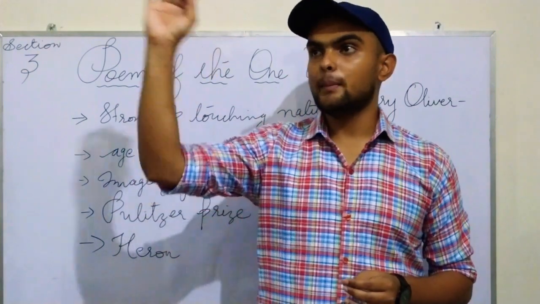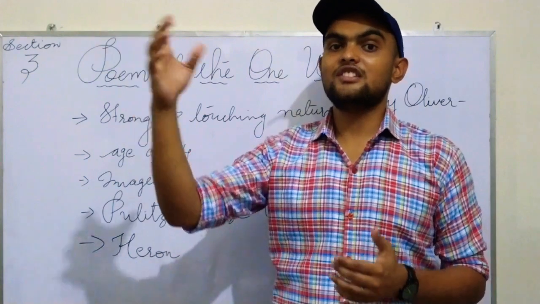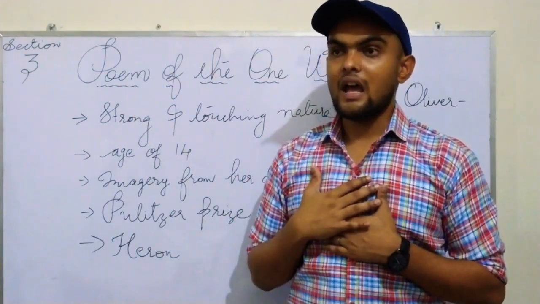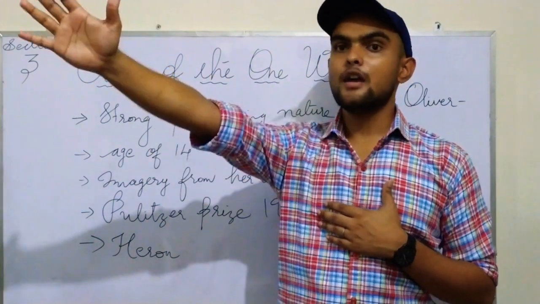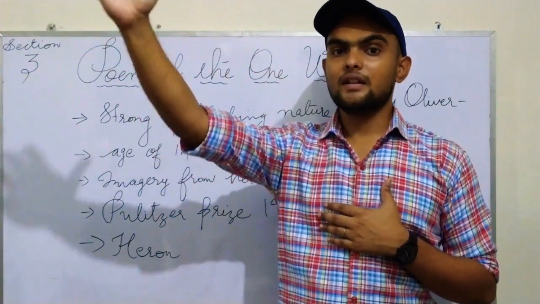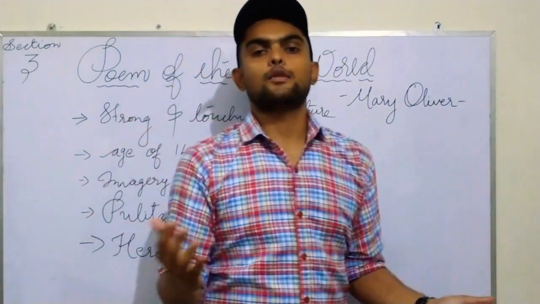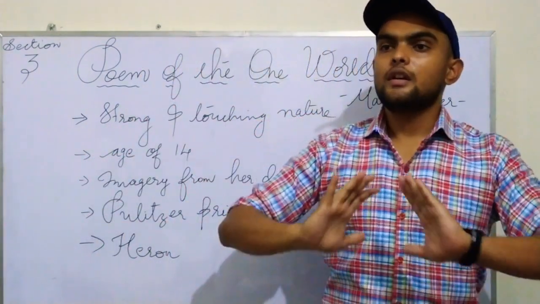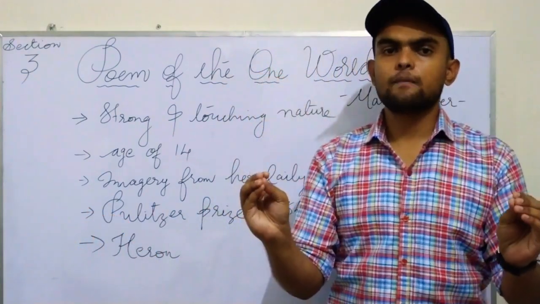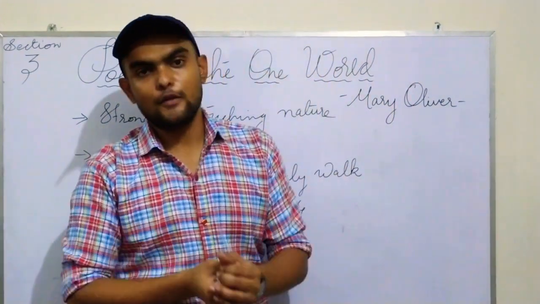While she saw the bird, she thinks how beautiful the bird is, just like me. I am living in this world, Mary is also living in this world, and the bird is also living in the same universe. So she thinks how beautiful the bird is, just as me. Clear? So that is all about the poem. There is not much more explanation for this poem. This is a very cute, very little poem. Thanks to Mary Oliver for this very beautiful poem.